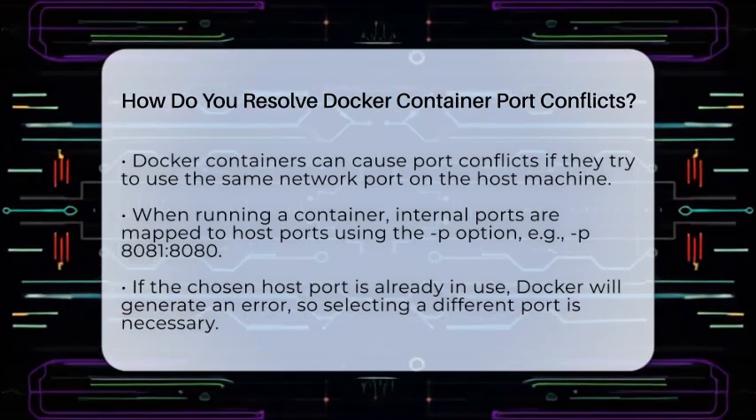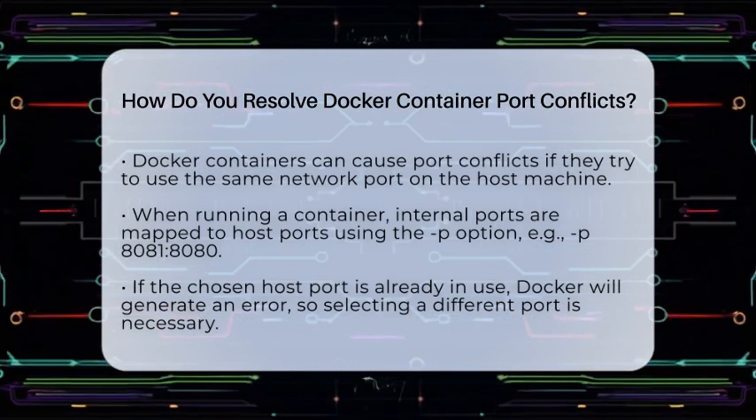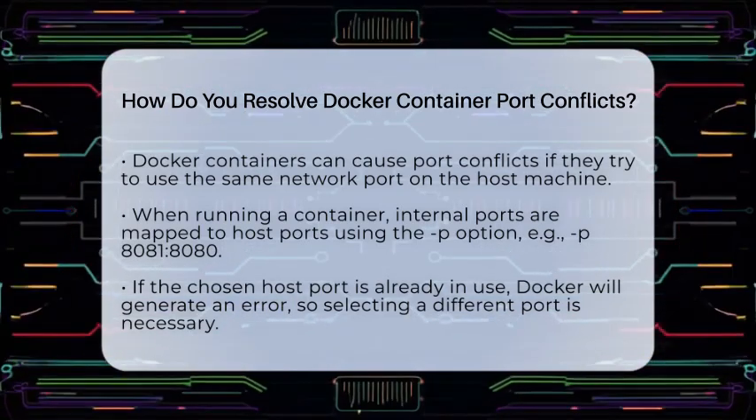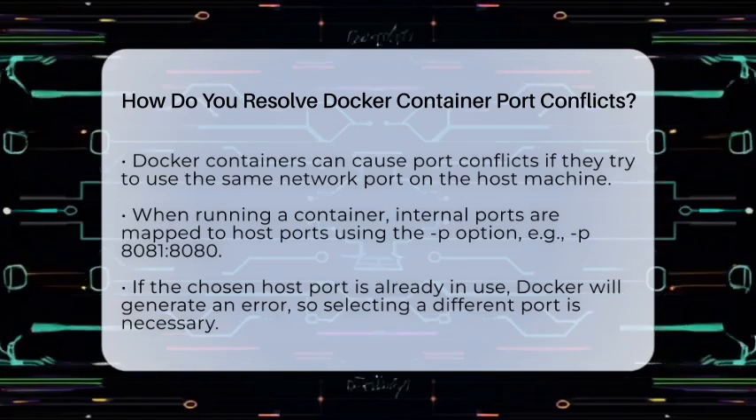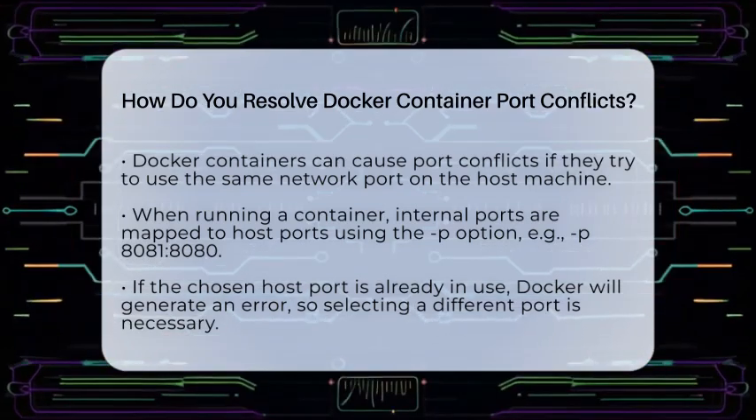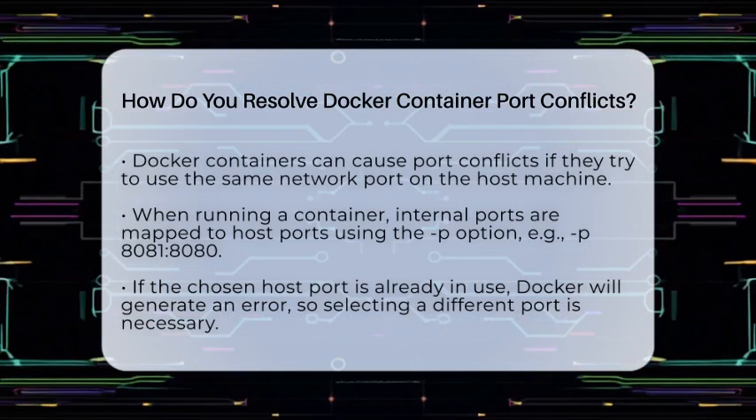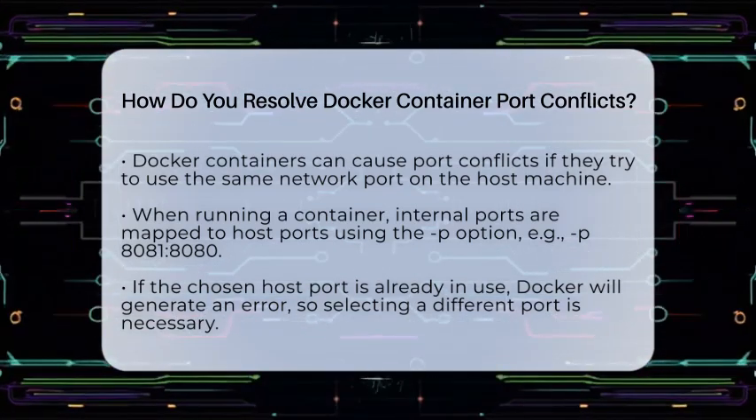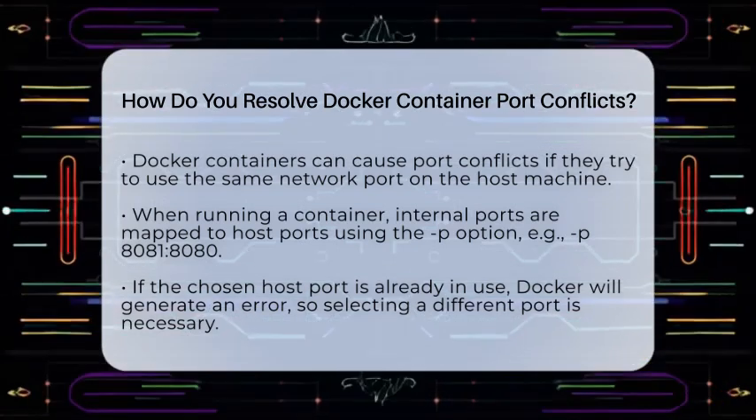Let's break it down. When you run a Docker container, you can map its internal ports to your computer's ports. For example, if your app inside the container listens on port 8080, you can tell Docker to connect that to port 8081 on your machine. If you try to map to a port that's already in use, Docker will give you an error.